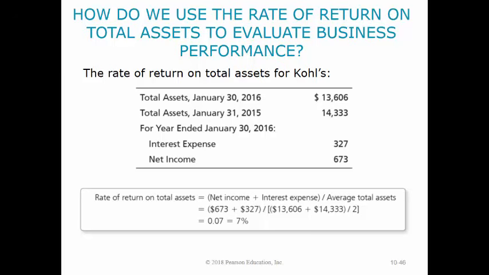What is a good rate of return on total assets? There is no single answer because rates of return vary widely by industry. Suppose that for the department stores industry, a 12% rate of return on total assets is considered good. In that case, Kohl's Corporation's 7% return on assets would be considered very low compared to the industry average.